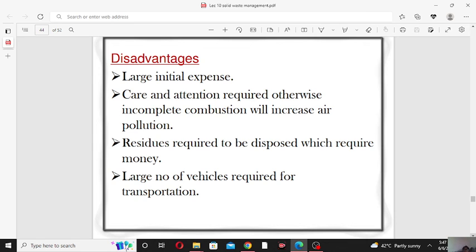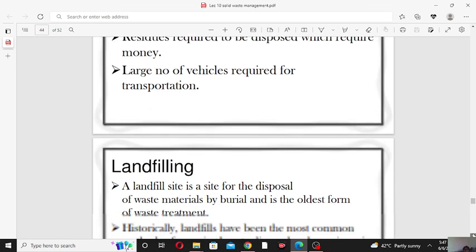This solid waste is usually collected from markets, industrial areas or bazaars, so the transportation cost is very high.